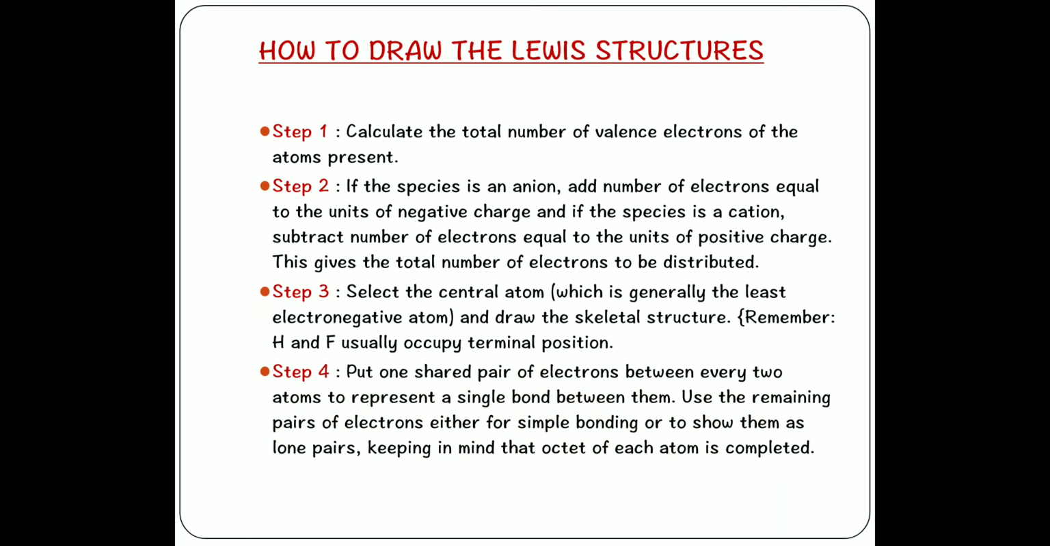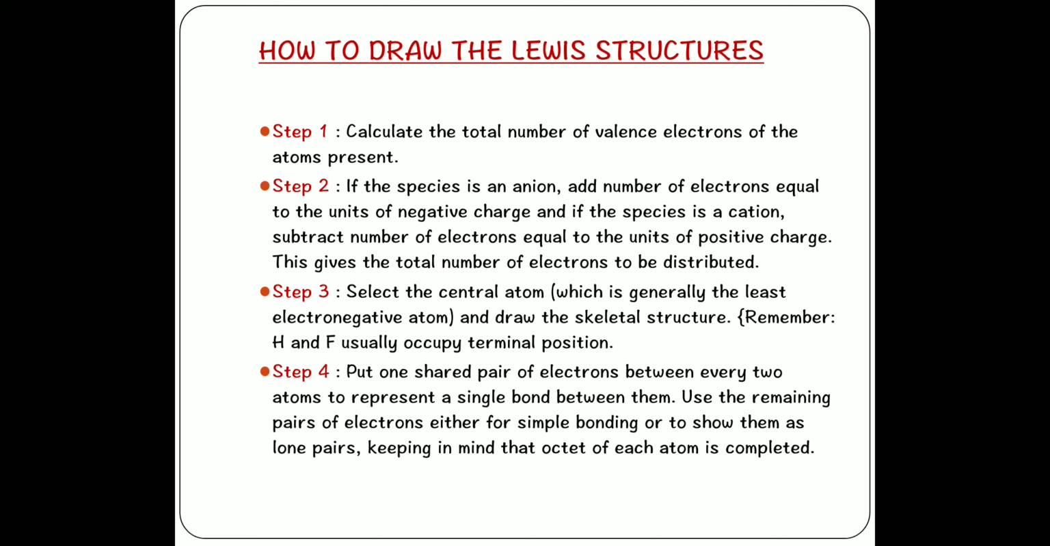Now how to draw the Lewis structures, let's learn about it. Step 1, calculate the total number of valence electrons of the atoms present, which we can easily calculate from the electronic configuration. Step 2, if the species is an anion, then add the number of electrons equal to the units of negative charge, and if the species is a cation, then subtract the number of electrons equal to the units of positive charge. This gives the total number of electrons to be distributed.